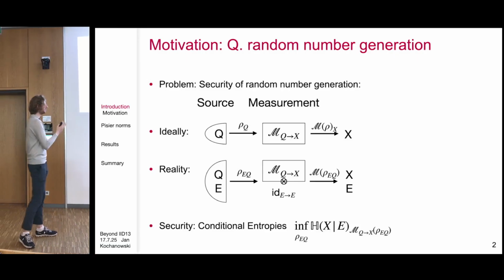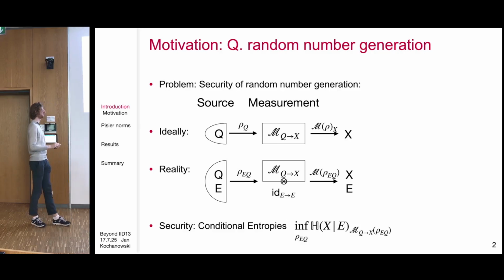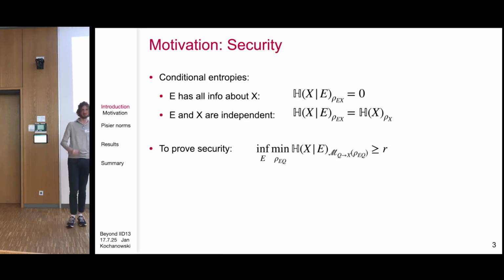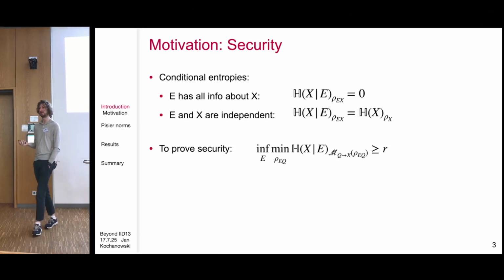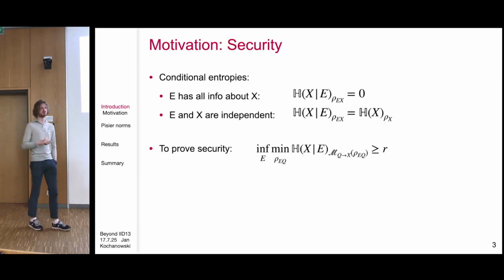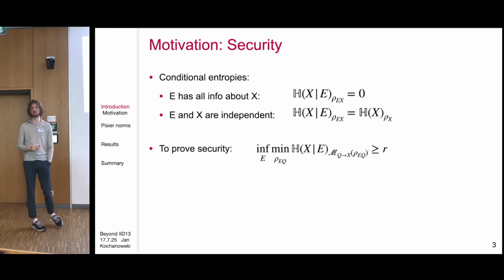security of this or related protocols, one way of doing this is to consider minimal conditional output entropies under our protocol. Here, X conditioned on E. And then the types of inequalities that we care about are lower bounds of this minimal conditional output entropy, where we may minimize over all environment systems.